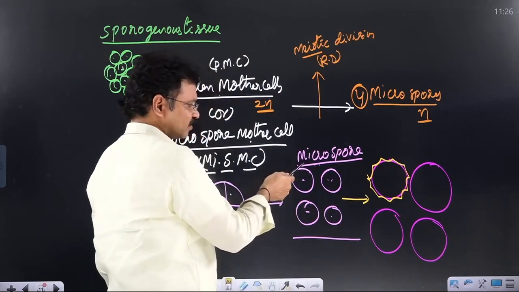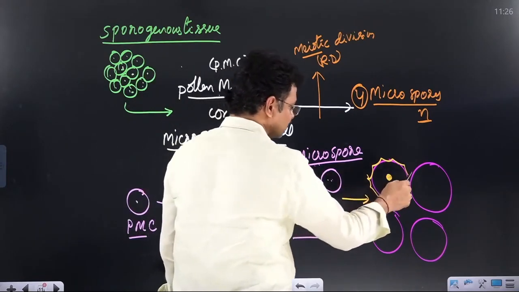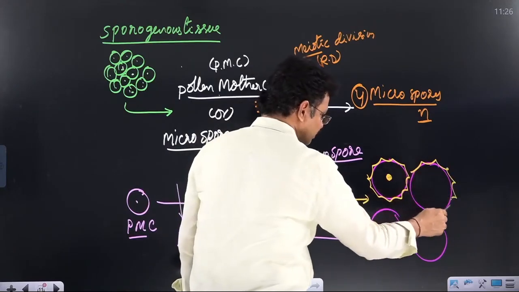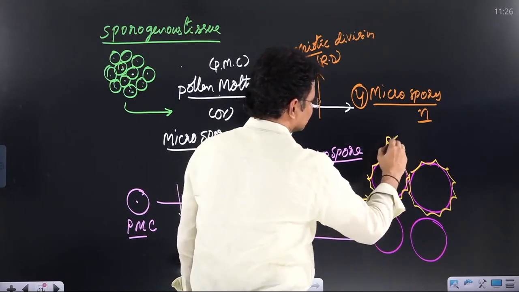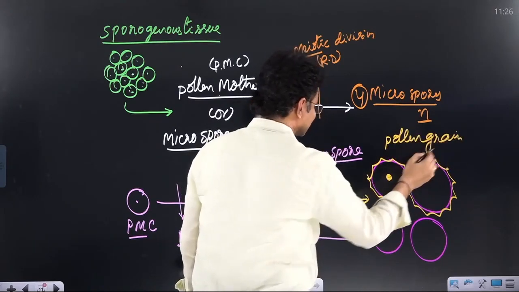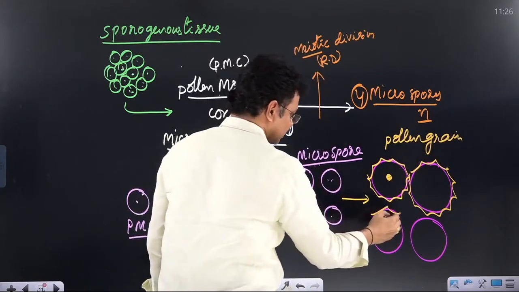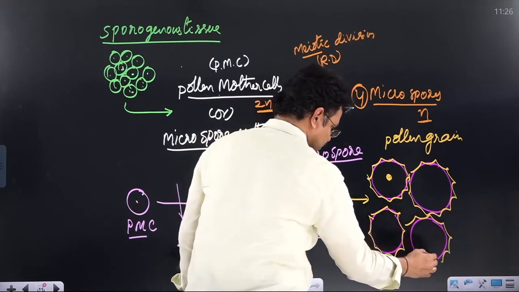Younger cells are microspores. When the microspore becomes older and matured, such matured microspores are called pollen grains, the PG. The full form of PG is pollen grain. Just recently modified microspores are pollen grains. But what is the basic difference between a pollen grain and a microspore?